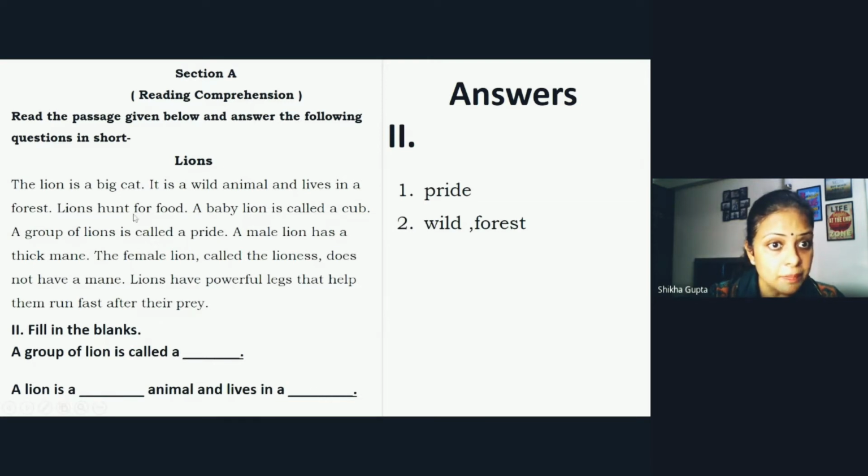A lion is a wild animal and lives in a forest. So the answers are wild and forest. Wild is the first blank answer and forest is the second blank answer. So answer one is pride, and the second is wild and forest.